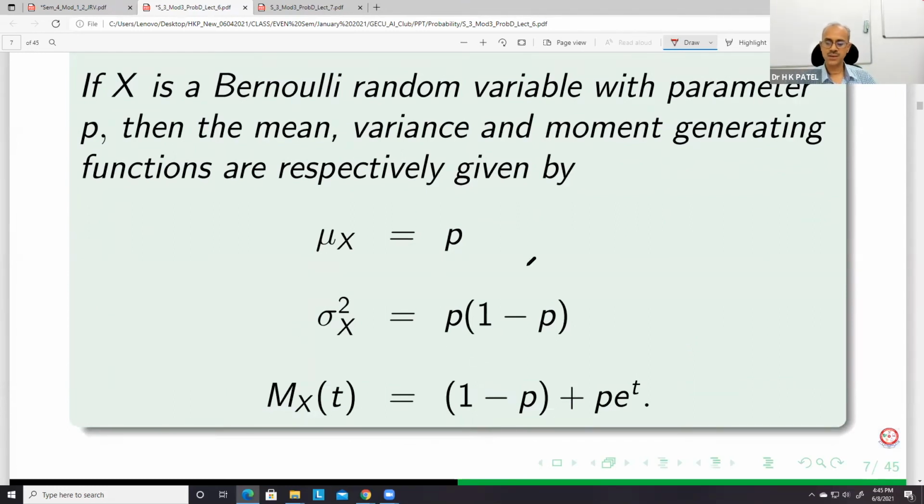You just remember these, I'm not going into the details. The mean of the Bernoulli distribution is p, and the variance is p(1 minus p). All right, and this is just one trial.